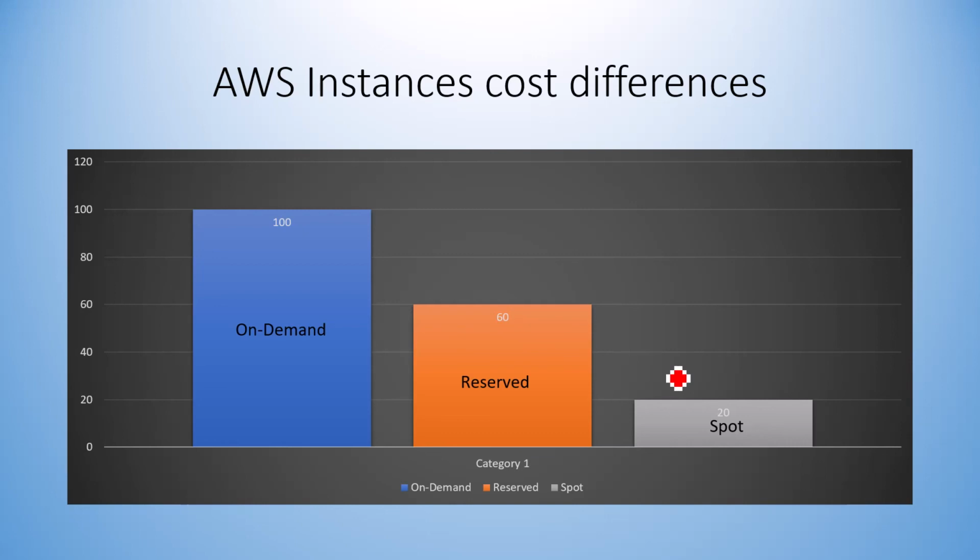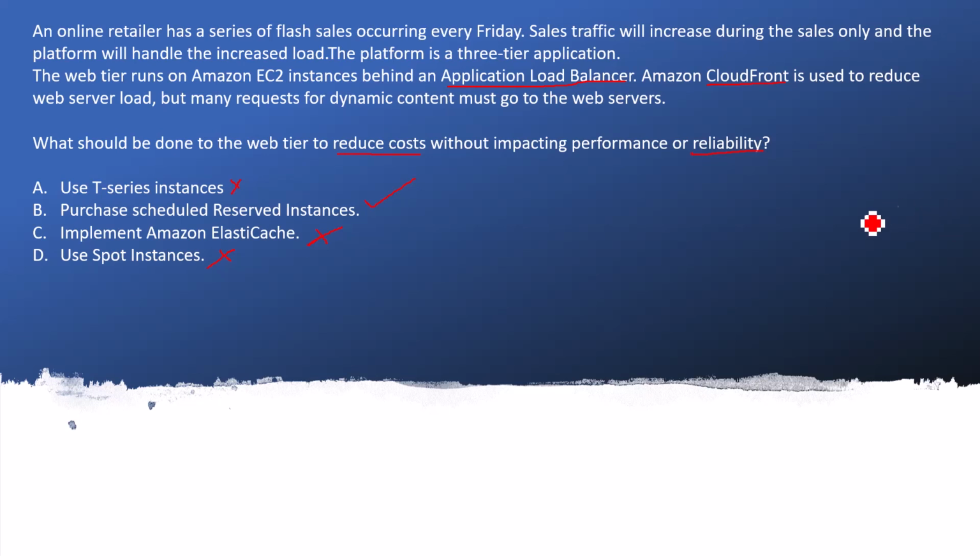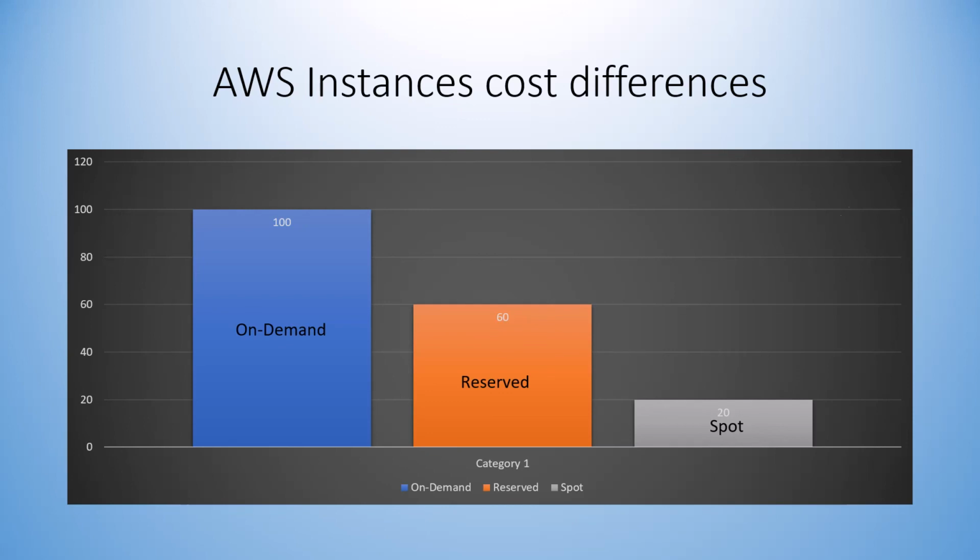Generally, when I am working on ETL or big data extraction tasks, or doing analysis work where it is not critical about transactions, it is good to use Spot Instances. The result is that it fulfils your reliability, the instances will be available, and they will not get terminated without a notification. On-Demand is a very high price. You can see here that it is 100%, Reserved is 60%, and Spot is 20%.